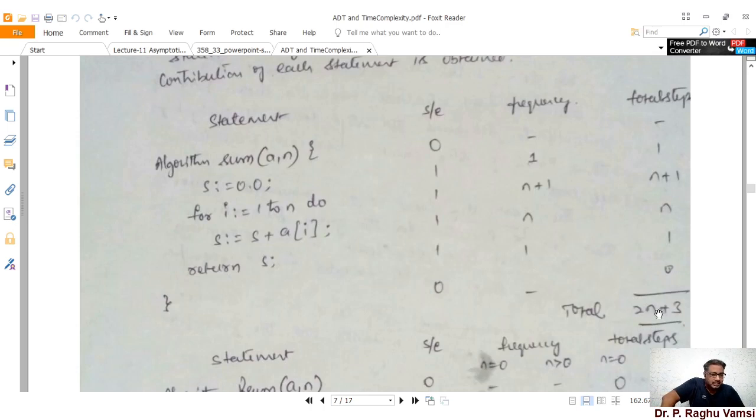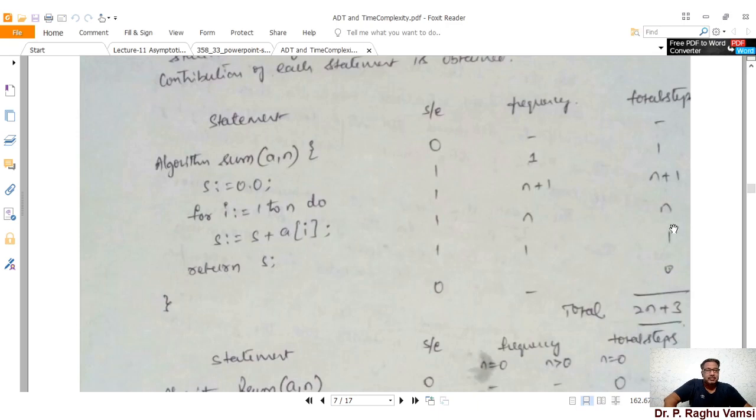The reason is that n is the one which will determine this particular complexity. If n is 10, then it is not a big problem, since within 10 steps it will execute. But if n is infinitely long or sufficiently large, say 10,000 or 1 lakh or maybe 10 lakhs, then the entire algorithm will get affected. That means it totally depends upon the input size given to the algorithm. If the input size is too large, then the algorithm complexity increases.